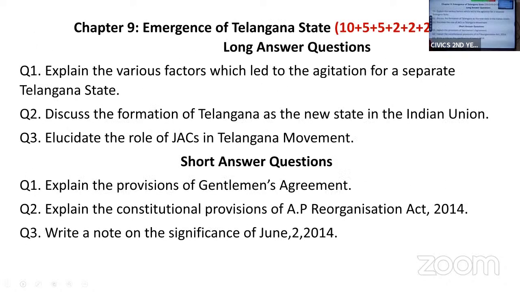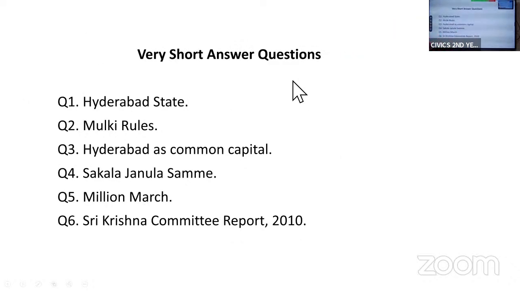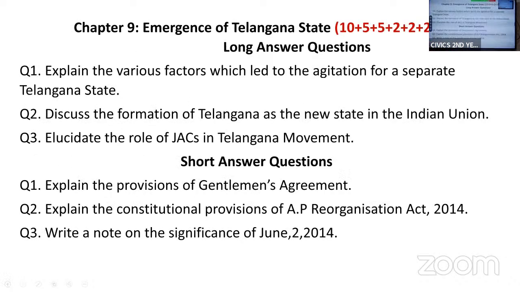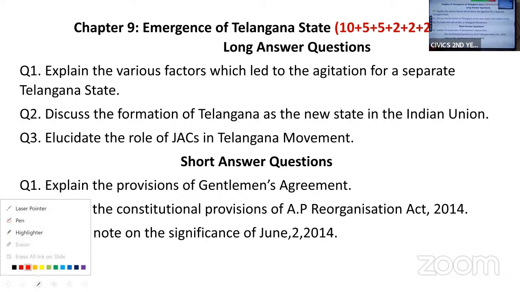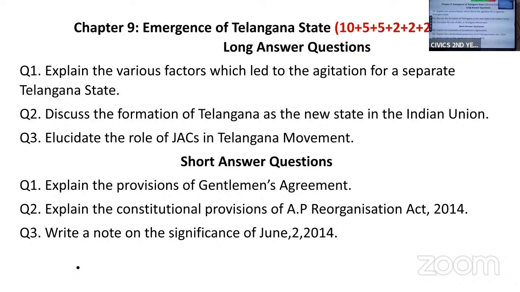Okay, so let us first see the important questions of this chapter. The first one is factors which led for the Telangana agitation. Then the second is Telangana as a new state of Indian Union, and the role of joint action committees. So out of these 3 questions, one question is compulsory.